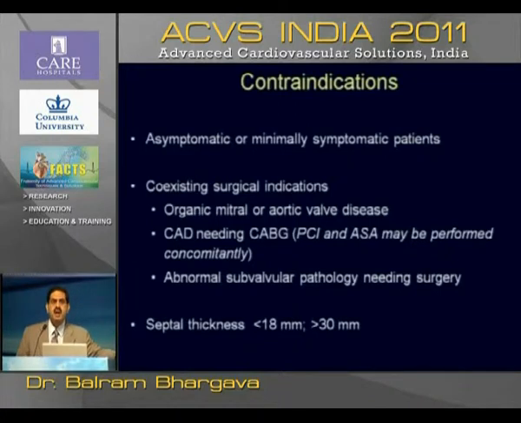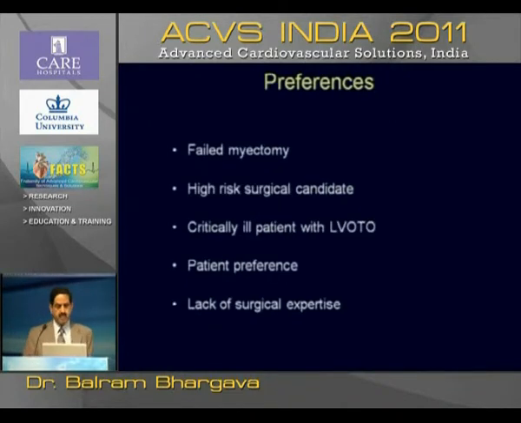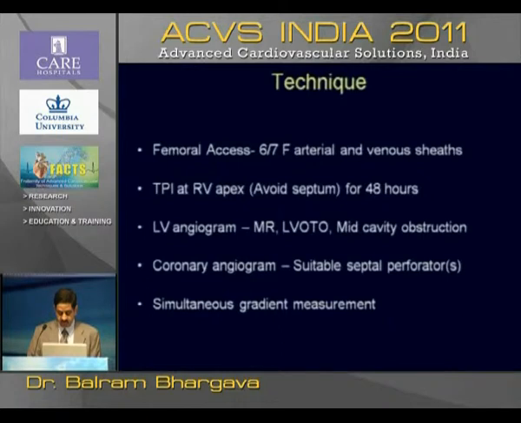Very thin septa or very, very thick septa should also be avoided, because when the septum is very thick, more than 30 millimeters, there would be multiple small septals and it will be difficult to target them. Preferences are patients who have failed myomectomy or critically ill patients with LVOT, high-risk surgical candidates, patient preference, and centers where surgical myomectomy is not very well evolved.